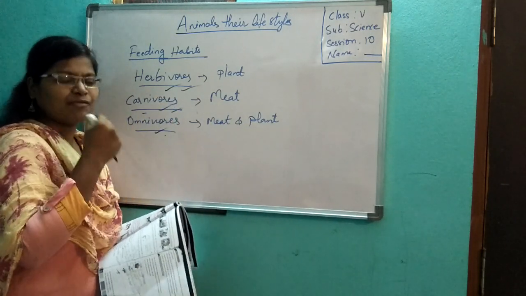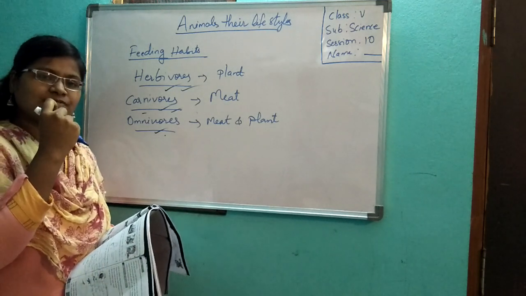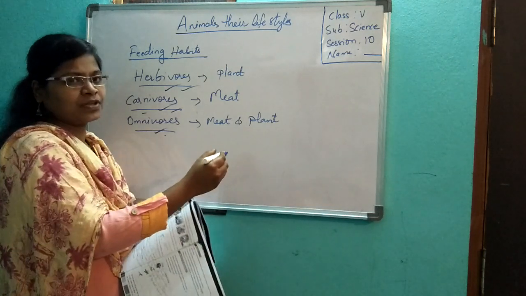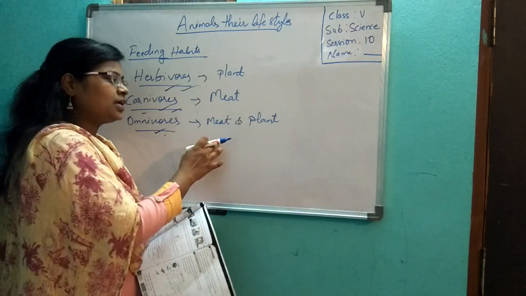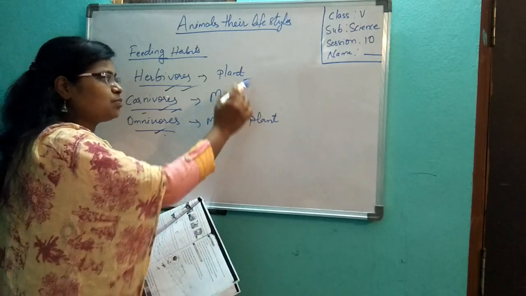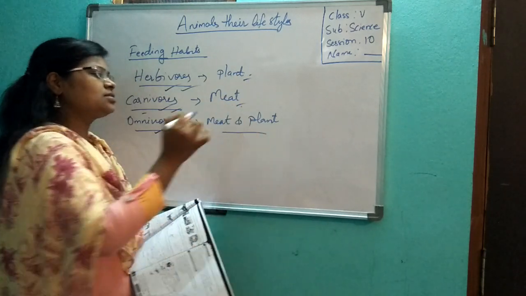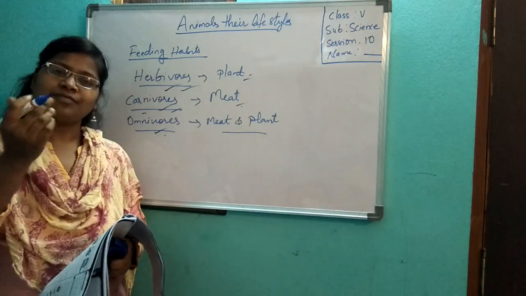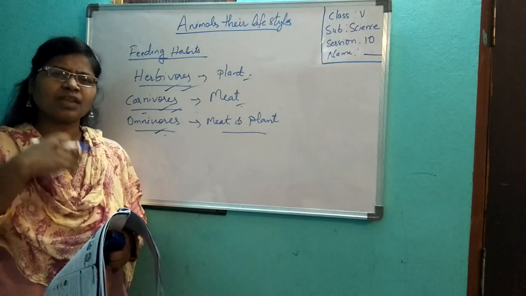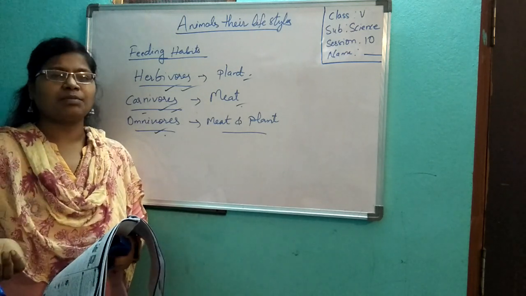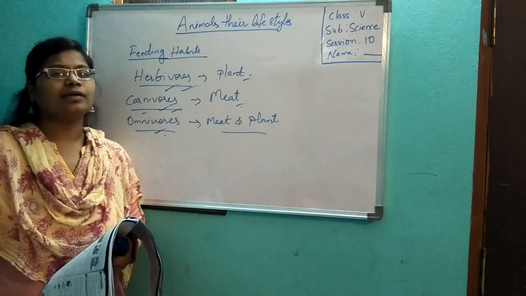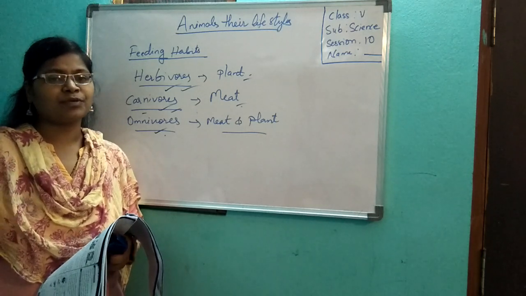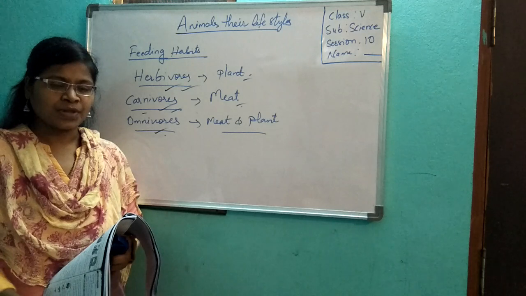You are eating an apple, you will cut first with your teeth, and then you will chew. For cutting, you have incisors, and for tearing, both types of teeth you will see in these animals. Who are omnivores? We are omnivores. Yes or no? We eat plant products and also animal products. And a crow will eat plant foods and animal foods also.